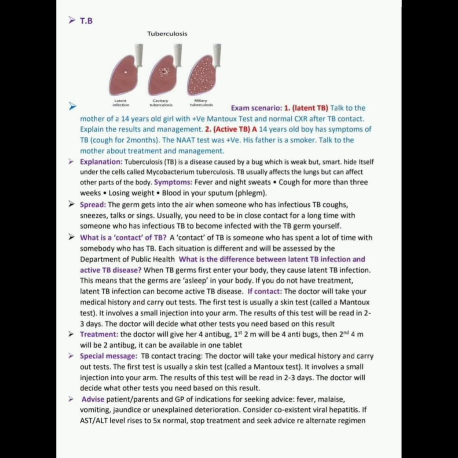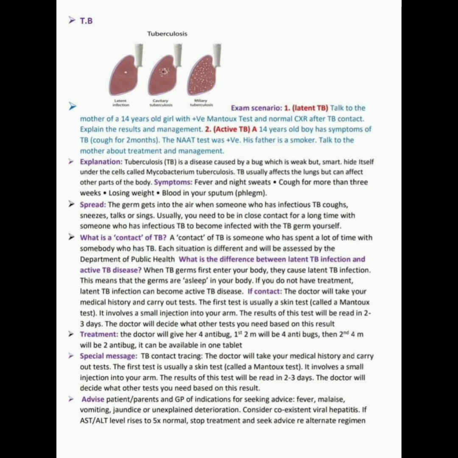What is the difference between latent tuberculosis infection and active tuberculosis disease? When tuberculosis germs first enter your body, they cause latent tuberculosis infection. This means that the germs are asleep in your body. If you do not have treatment, latent tuberculosis infection can become active tuberculosis disease.